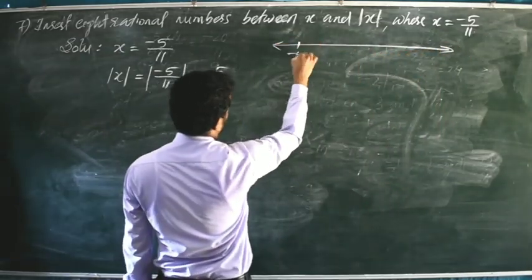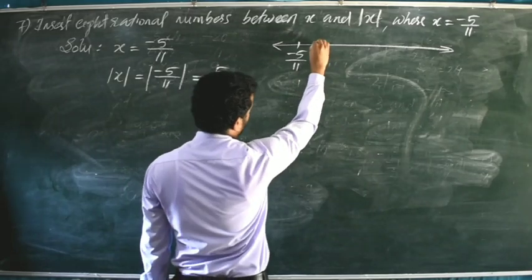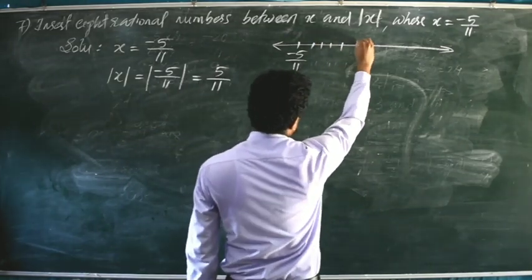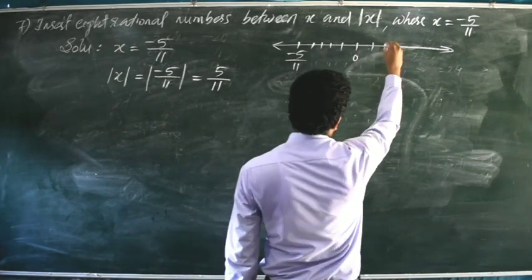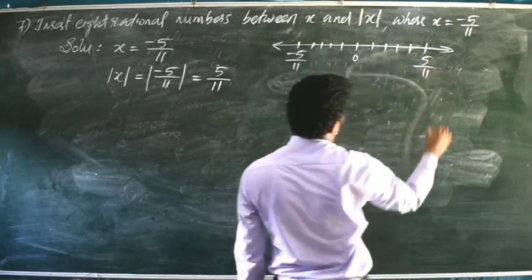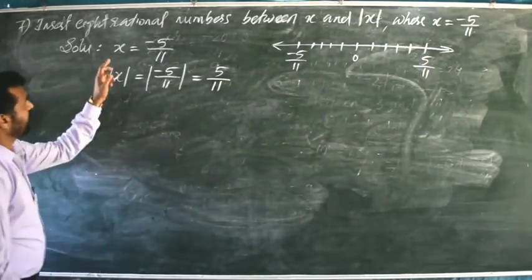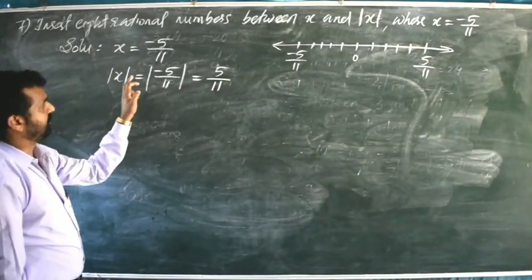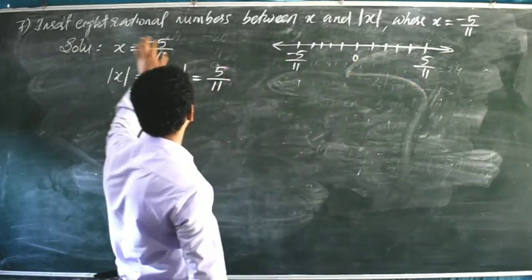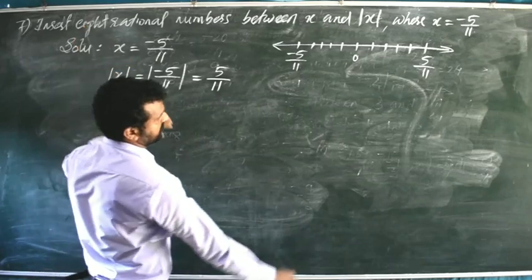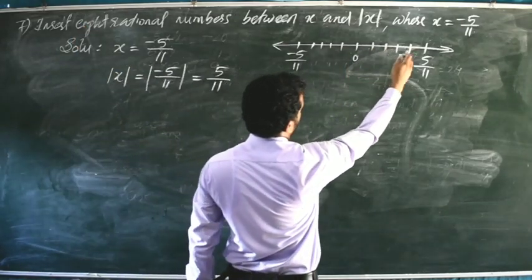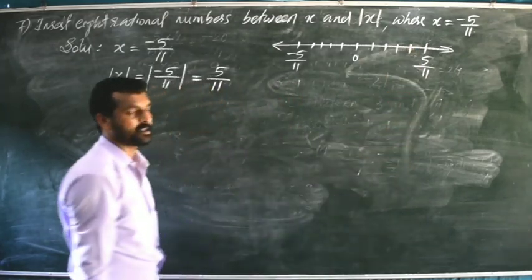Here is minus 5 by 11, minus 4 by 11, minus 3 by 11, minus 2 by 11, minus 1 by 11, 0, 1 by 11, 2 by 11, 3 by 11, 4 by 11 and 5 by 11. x is equal to minus 5 by 11 and modulus of x is equal to 5 by 11. In between that, how many rational numbers do you have to find? 8 rational numbers. 1, 2, 3, 4, 5, 6, 7, 8. Exactly 8 rational numbers are there.